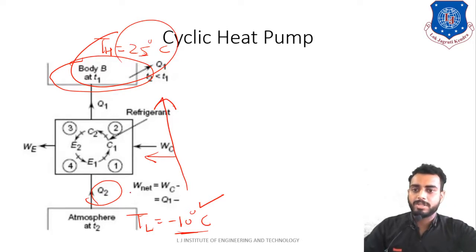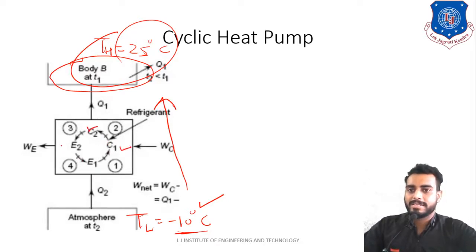Now let us see over here. As you can see, here also C1, C2, E2, E1 is written. That is nothing but compressor, condenser, expander and evaporator.